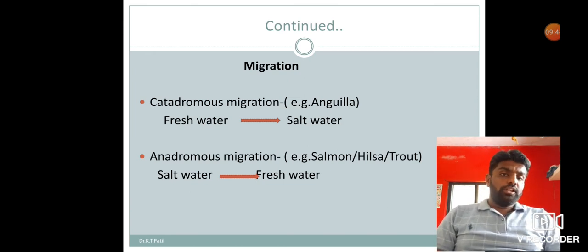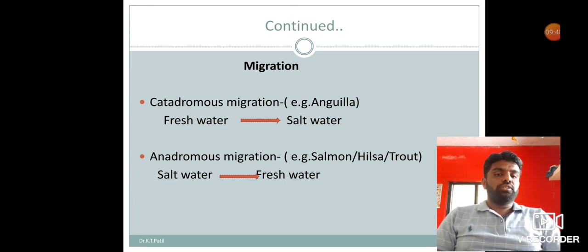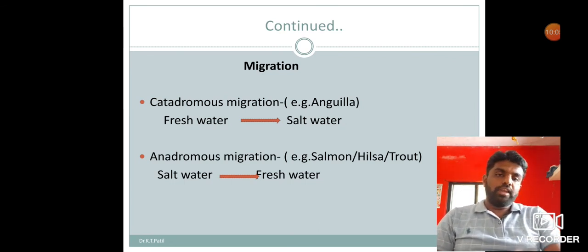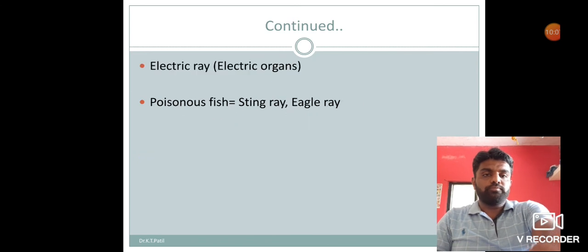Then anadromous migration is the reverse of catadromous migration. Salmon, hilsa and trout show such a migration. In this case, the saltwater marine fish migrates to fresh water, opposite to catadromous migration, for the process of spawning. So these are also characteristics found in fishes.